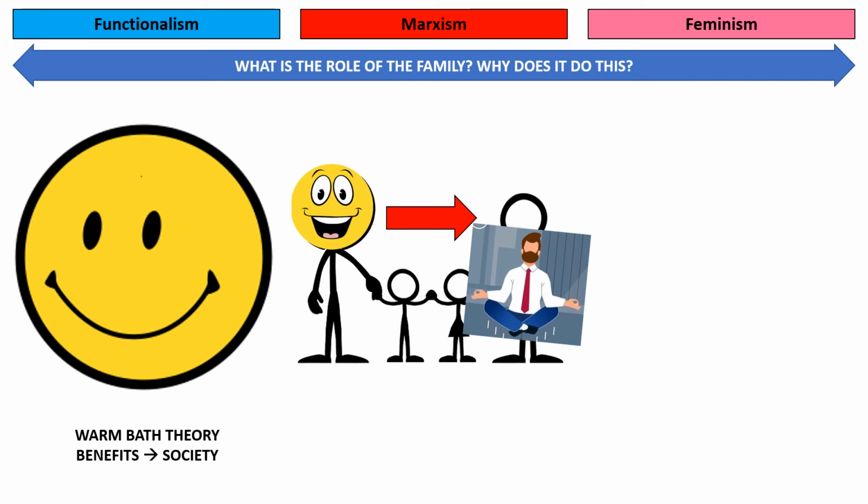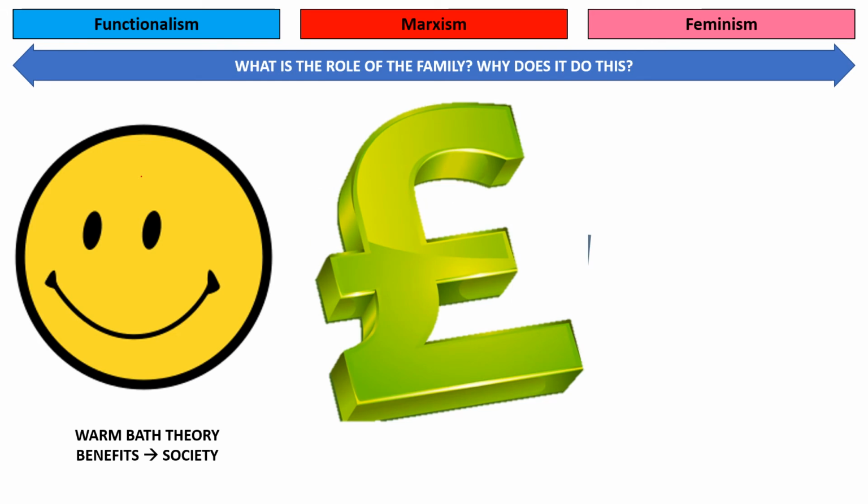Now, the purpose of this isn't the same as the functionalist view. Although it's a very similar process, it's not the same purpose. So within Marxism, the purpose of this happening, the family acting as a buffer zone and a safe haven, isn't to benefit society, as we've established, it is to benefit capitalism.